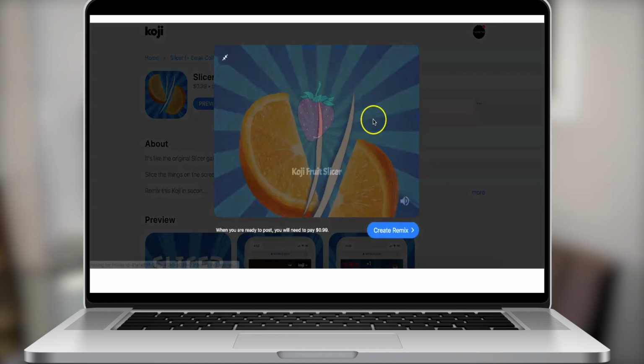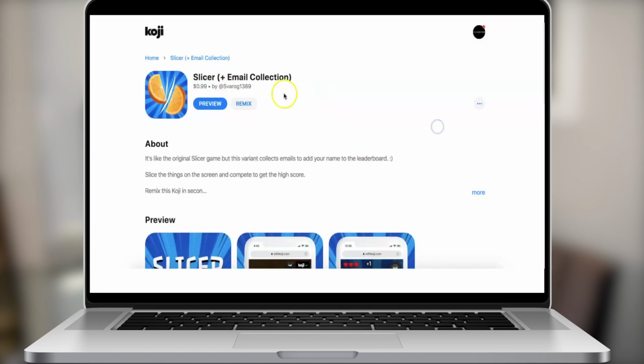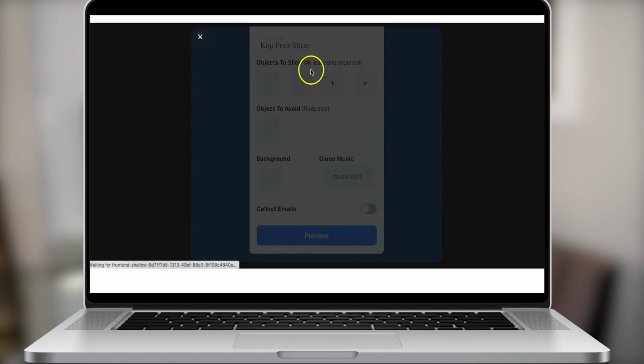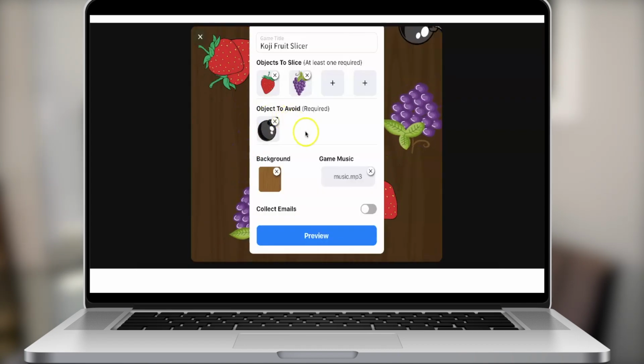Obviously in this demo, they're doing it with just regular fruit, but when you hit remix you can actually choose what you want that image to be. What do you want these objects to be? So you could get really cool engagement with your audience. Again, let's just say this was your face and your business partner's face, and the object to avoid was, I don't know, something of that nature.